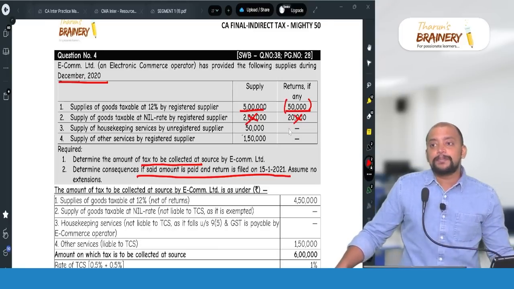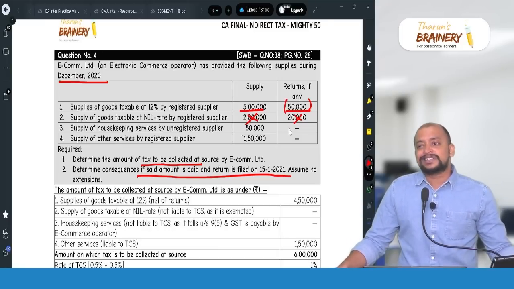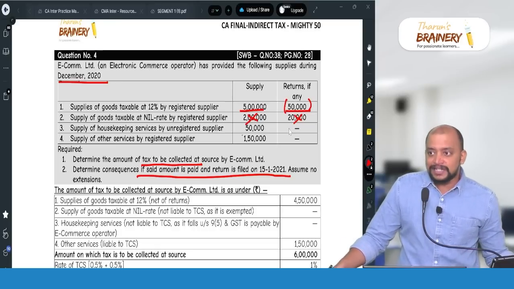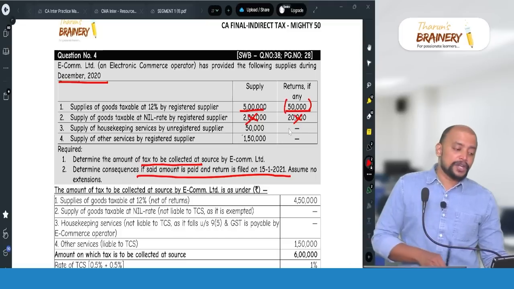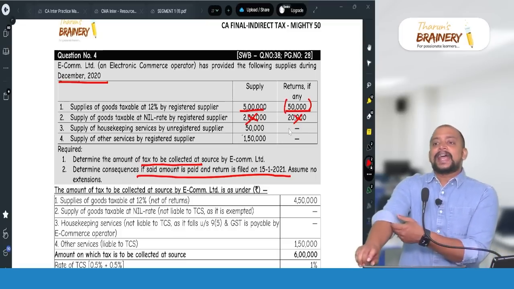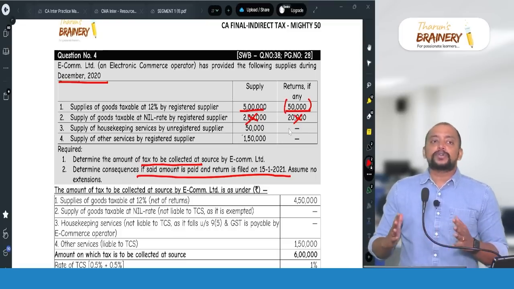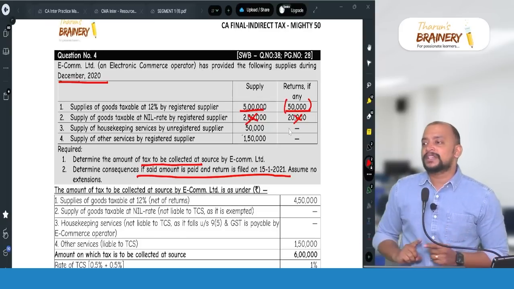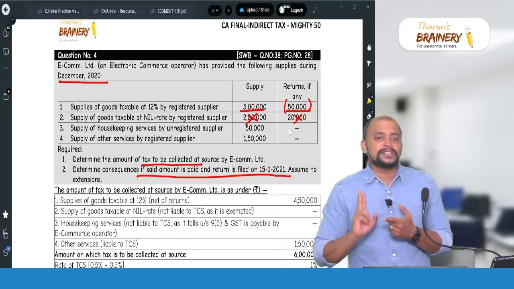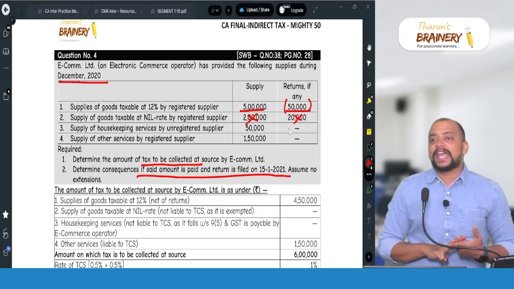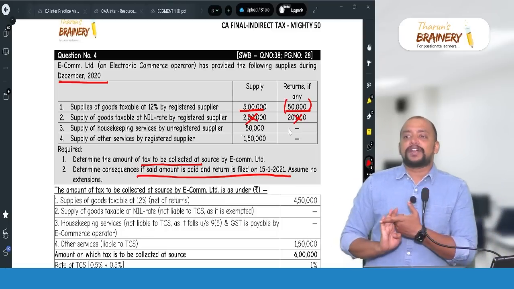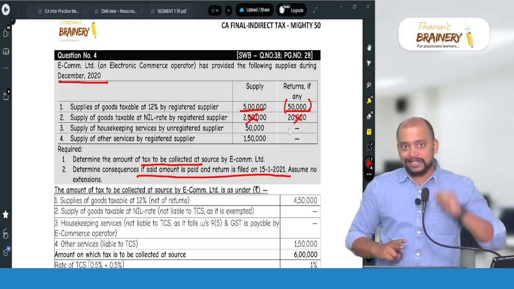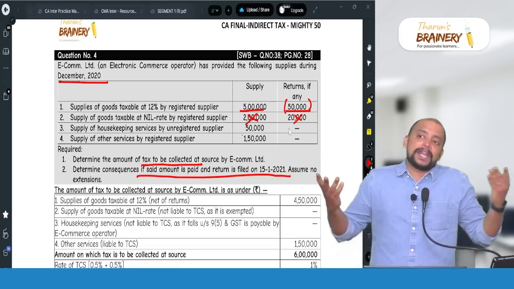Supply of housekeeping services by unregistered supplier. Now, in case of housekeeping services by unregistered supplier, it is a notified service under section 9 subsection 5. So there are total 4 services: HATE, housekeeping service, accommodation service, transportation of passengers by any motor vehicle, eating food from the restaurant. In the first 2 cases, supplier should be unregistered, and in the next 2 cases, supplier may or may not be registered.